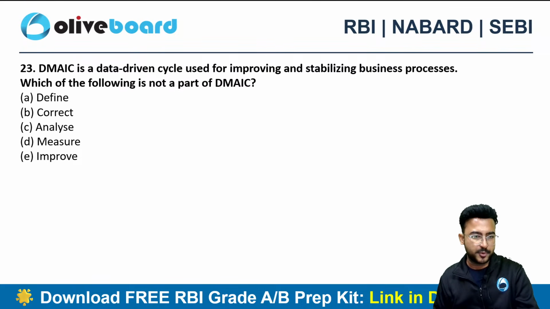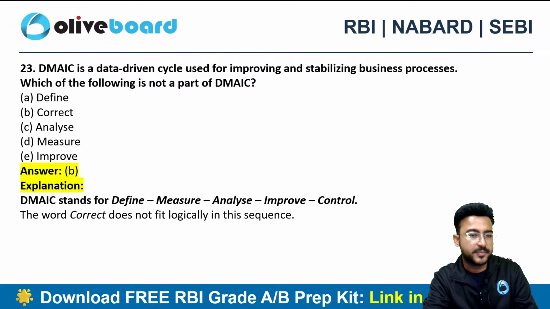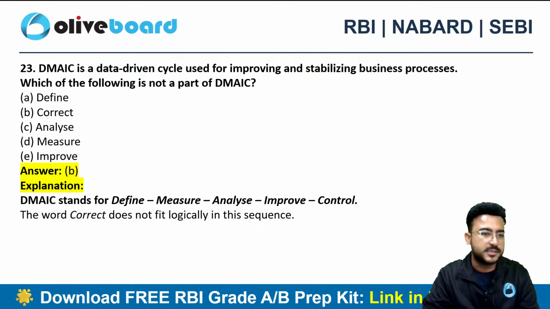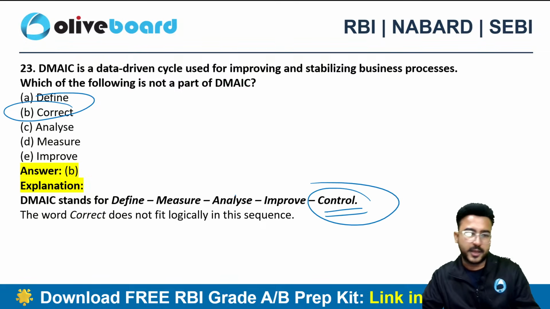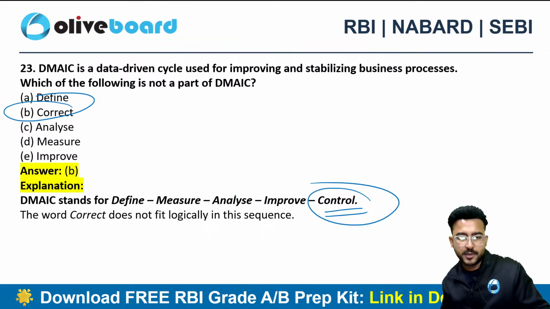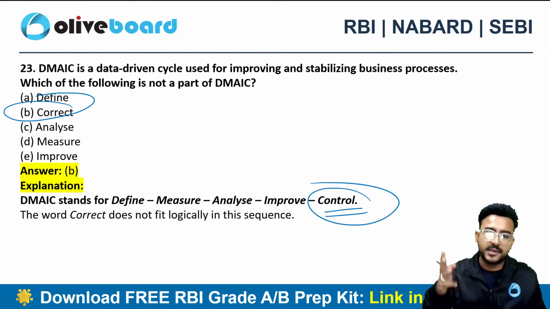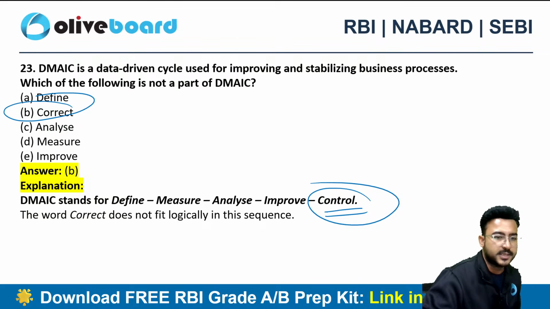So we do have two approaches in Six Sigma. In the DMAIC, there is no correct, right? C stands for control here, not correct. So that's define, measure, analyze, improve, and control. That's the correct terminology, not correct, right?